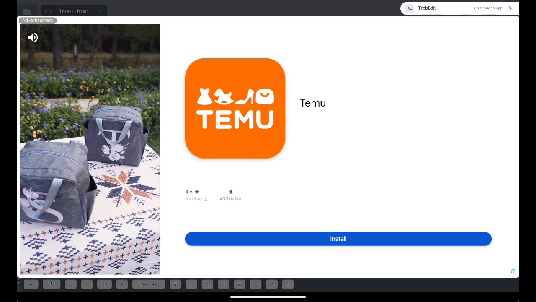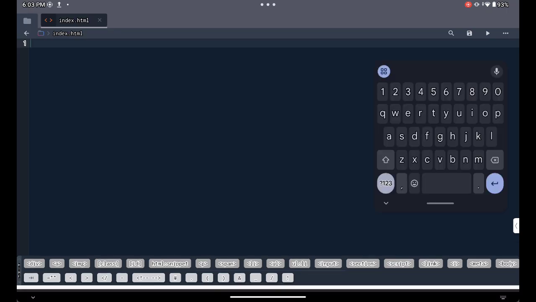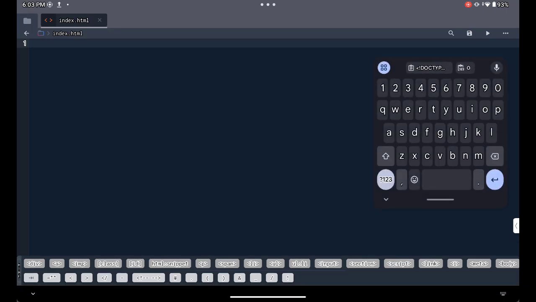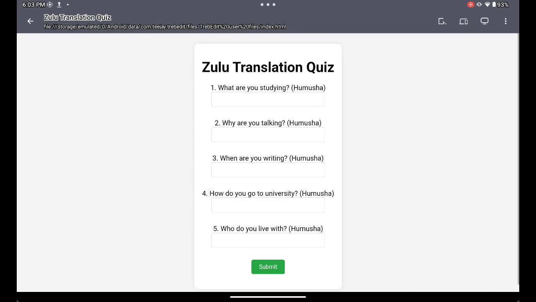Just, oh no, ads, come on now. Literally an ad, literally, come on, man. Okay, paste and run. There we go. We got a whole quiz. Replace everything you learned in 3 months.